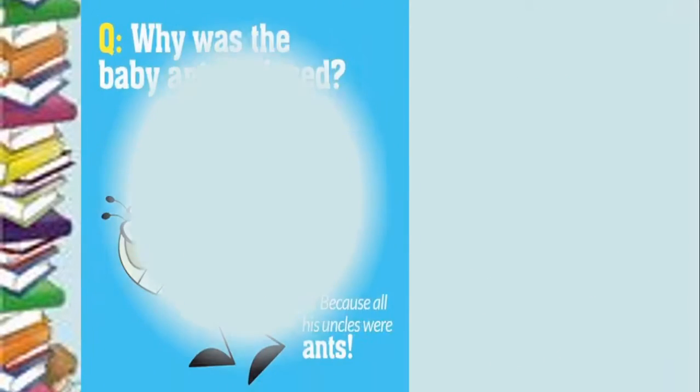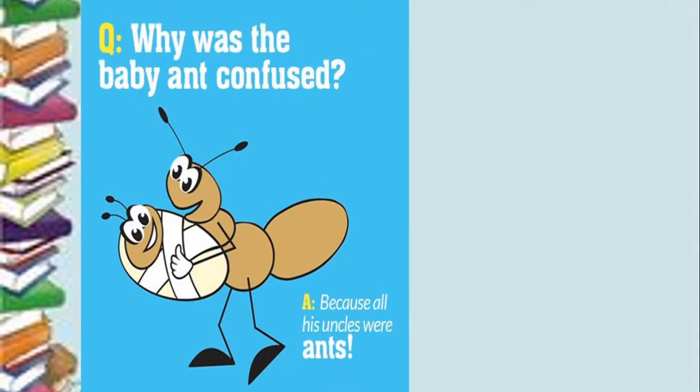See, why was the baby ant confused? Because all his uncles were ants. So you got the point? How words are used in order to make the situation funny or to create a joke. So this is the use of pun.